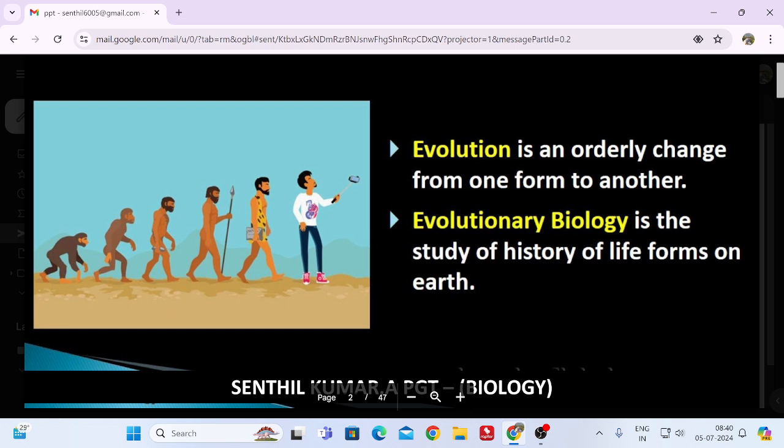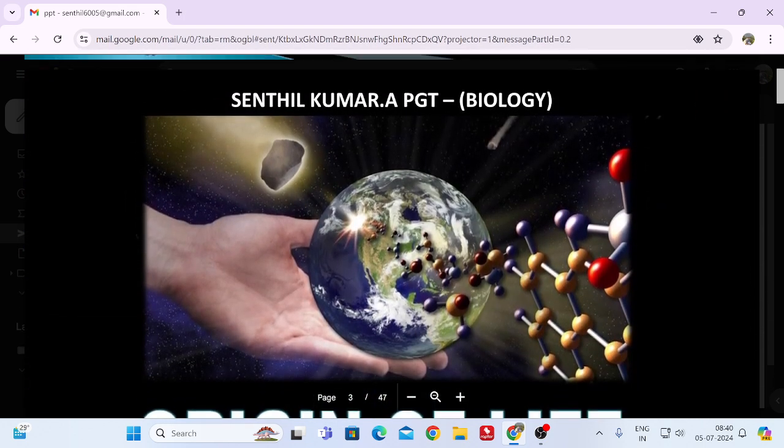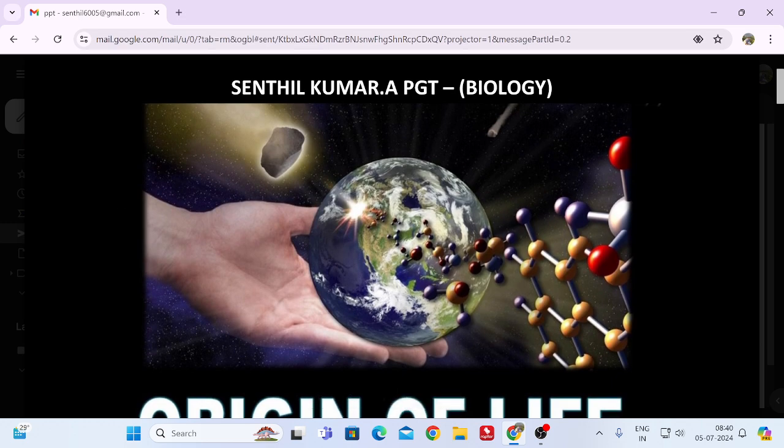That is what evolution is. Evolutionary biology is the study of the history of life forms on Earth, how the organisms formed and what criteria they underwent. That is what we are going to discuss. In that sense, first we are going to deal with the origin of life.